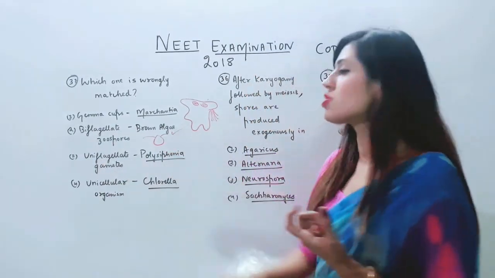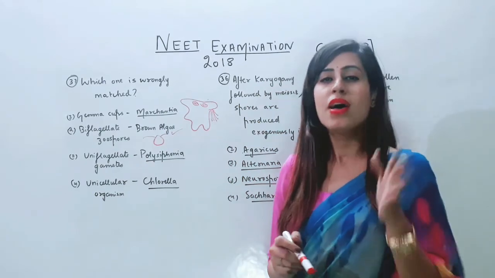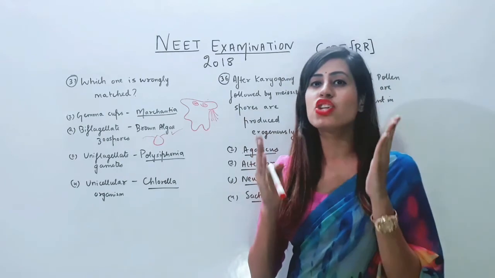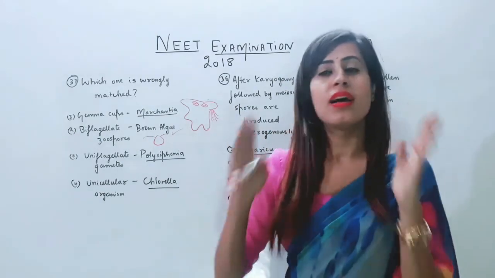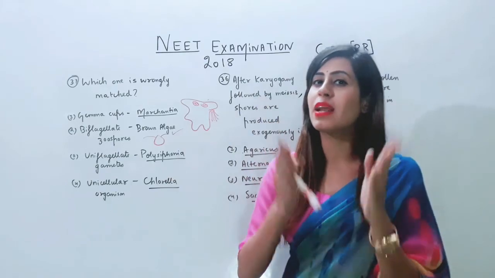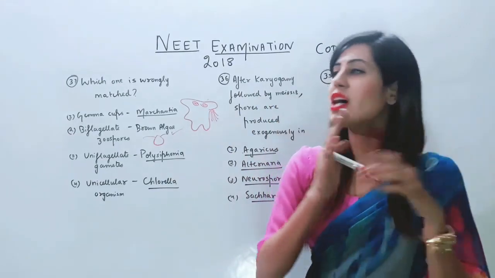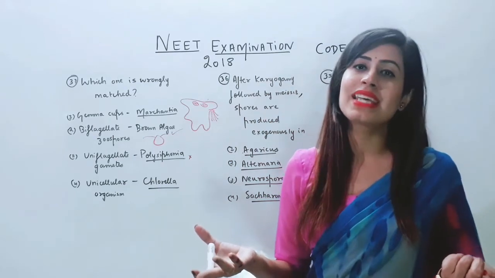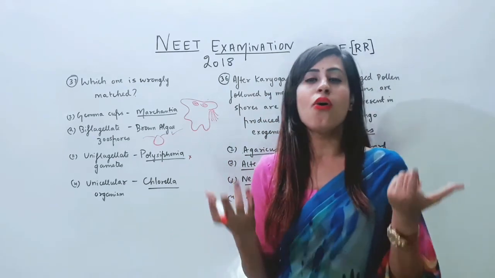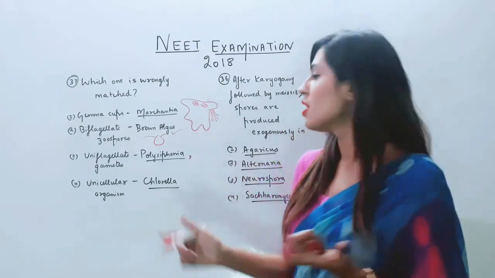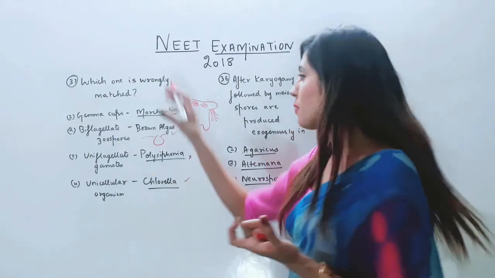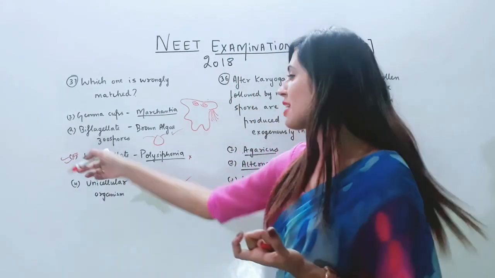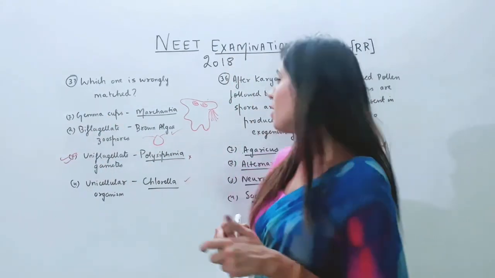Uniflagellate gametes found in Polysiphonia. No, Polysiphonia is a red algae. Red algae show aplanetism. The gametes are non-motile as well as the spores are non-motile. So this is incorrect. Chlorella is a unicellular green algae also used as space food. So this option is correct. That means the correct option here is option number 3. So the correct answer is third option.